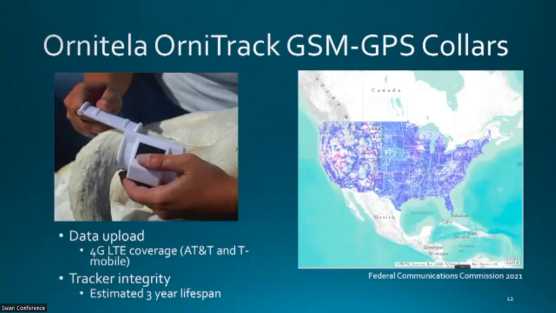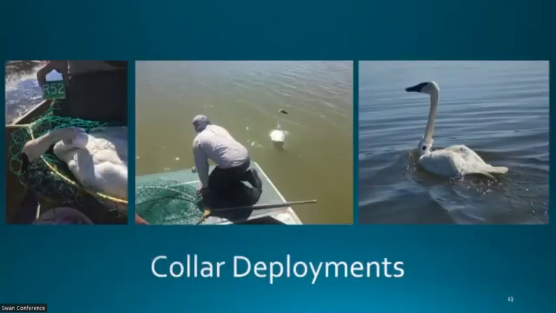The other thing we wanted was a tracker with some integrity that would get us multi-year data. So according to Ornatello, they estimated that these collars would transmit data for up to 3 years. These are some of our first swan ambassadors in 2019. This one on the right, I'm pretty sure was buzzing at us. It gets about 10 feet away from the boat and then just starts honking a lot.